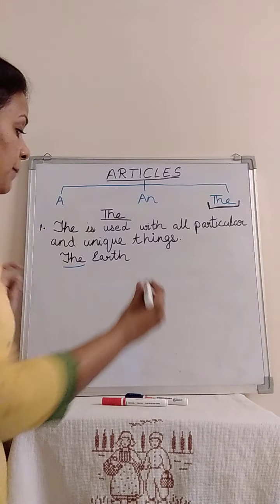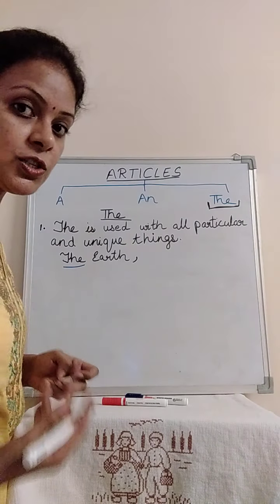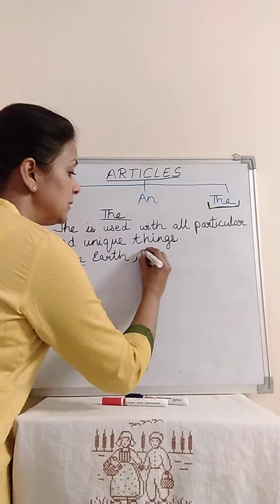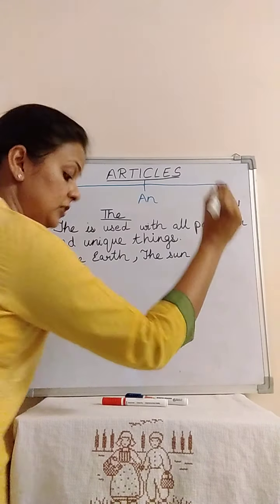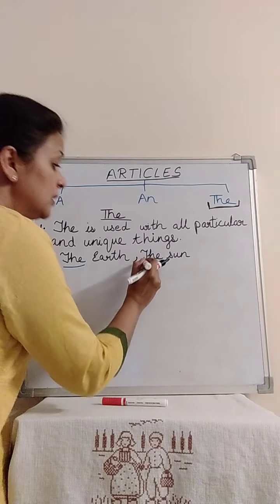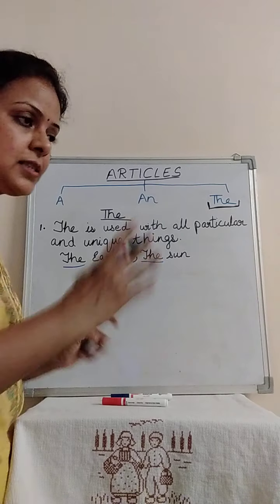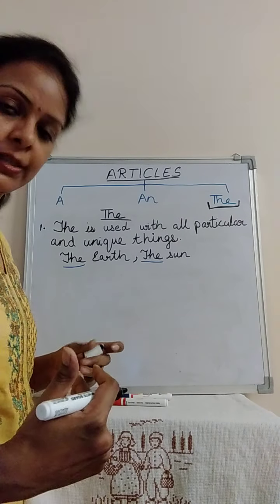For example, we use the sun because the sun is also special. It is one of its kind. So we always say the sun. Yes, the sun, the moon, the rainbow, the sky. So the is clear. It is used with very unique and particular things.